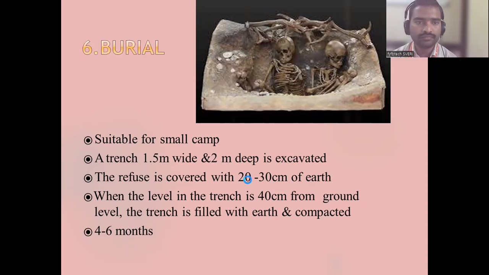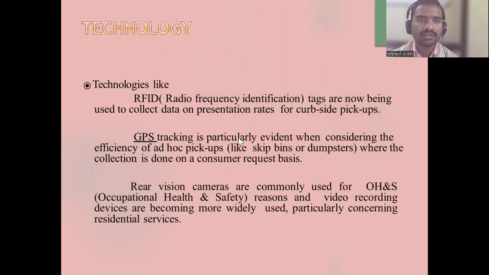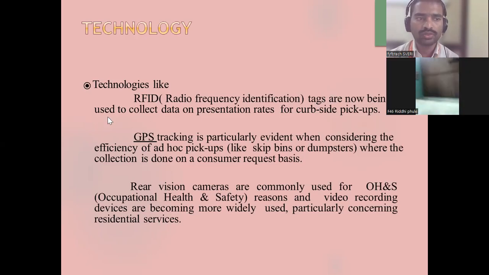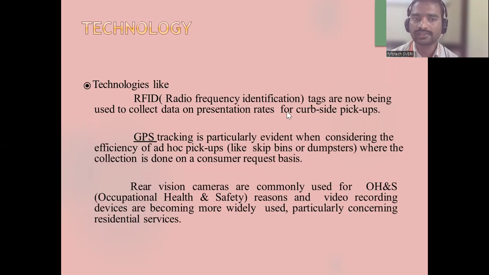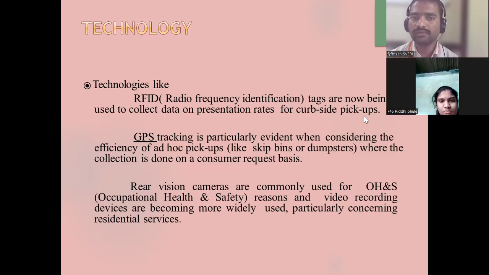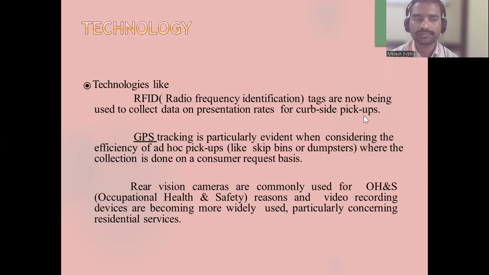Okay, the last one is technology. Nowadays we are using different technologies, like RFID, that is radio frequency identification. RFID tags are now being used to collect data on presentation rates of curbside pickups.